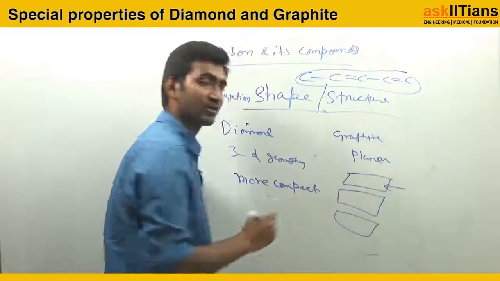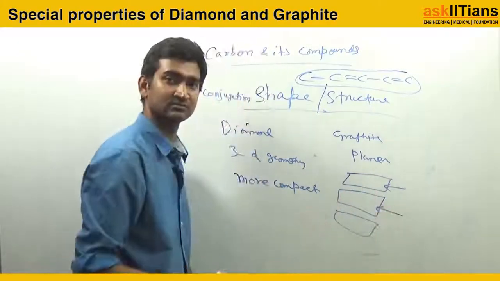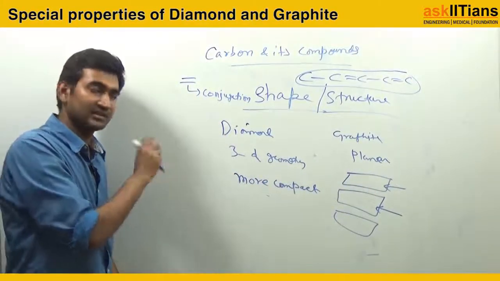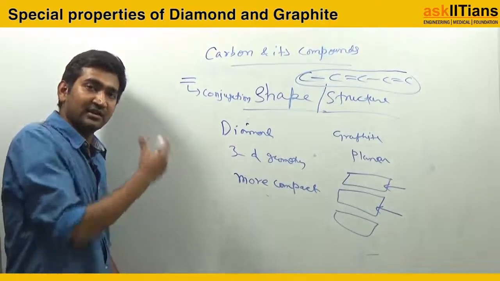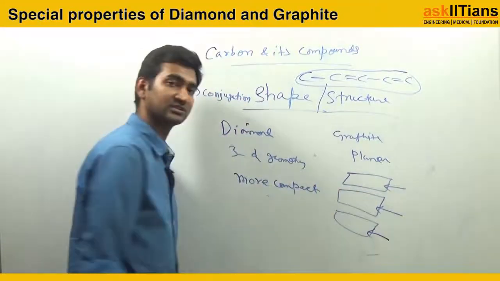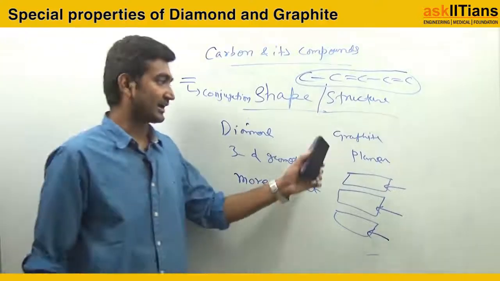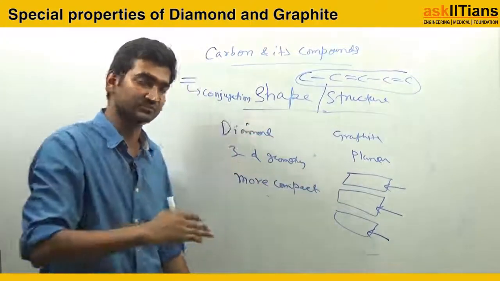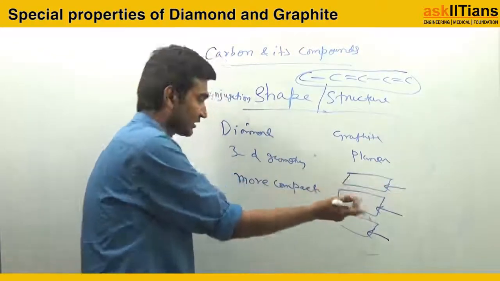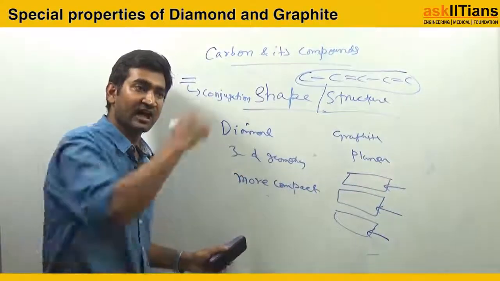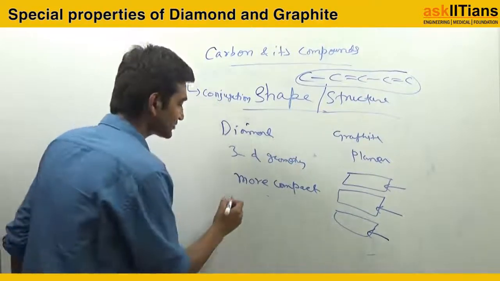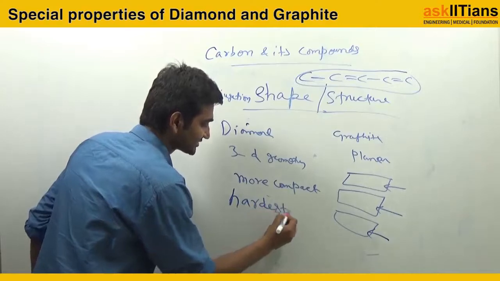It will be just like a sheet. This is one plane of graphite, and the next plane will be this. One plane means the structure I just drew for graphite, we can call that one plane. Similar molecules combine again to give me a next plane, and again a third plane. So in graphite I have a layer-wise structure: one layer, then the next layer, then the next layer. But in the diamond case it is not like this. It is all 3-dimensional. It is a more compact solid structure, and that is why it is the hardest material.